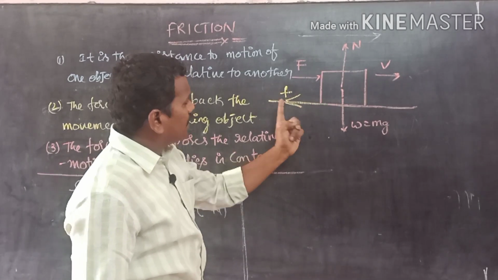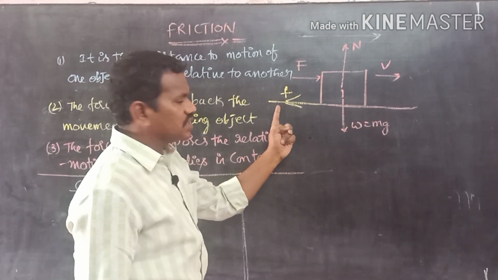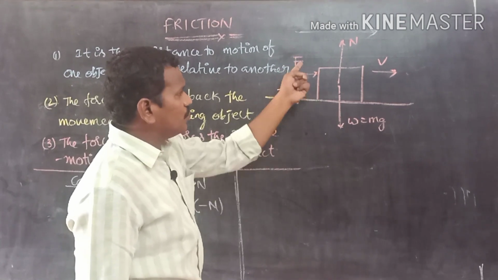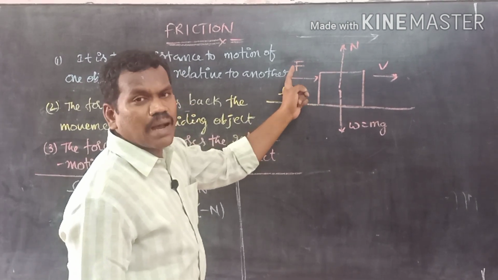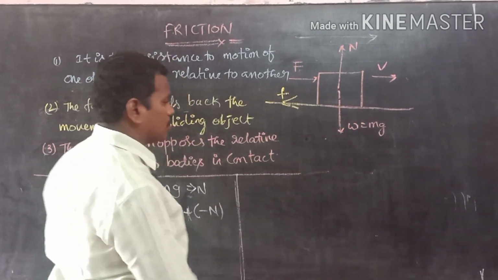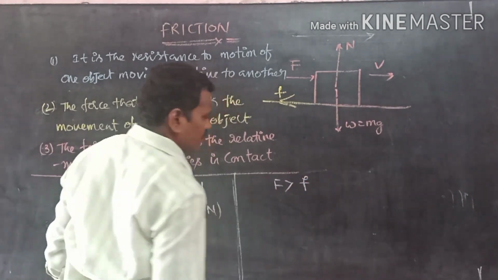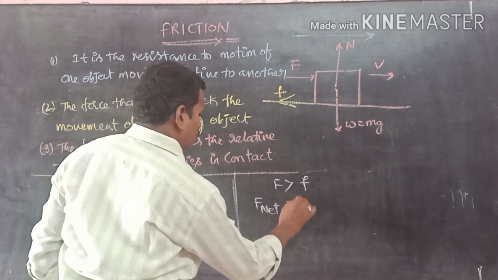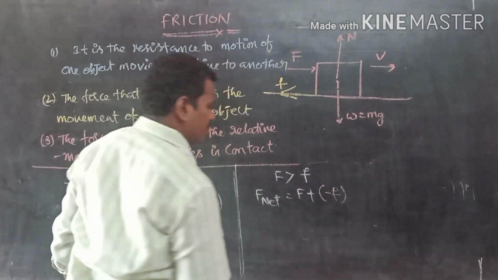But because of the applied force, friction acts in the opposite direction. Now, of these two forces, which force is more? The force applied by you is more. That means F is greater than small f. That means F net is equal to capital F plus or minus small f.